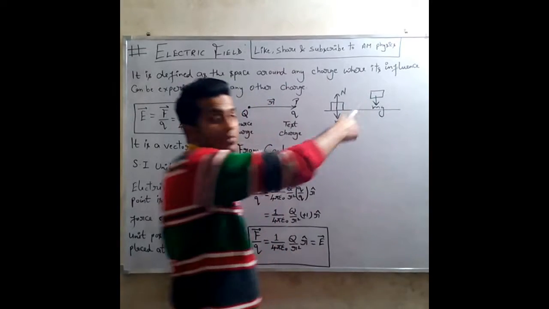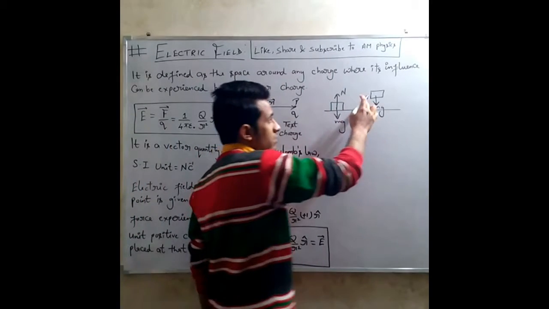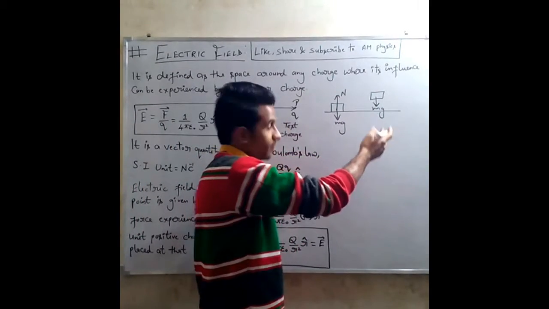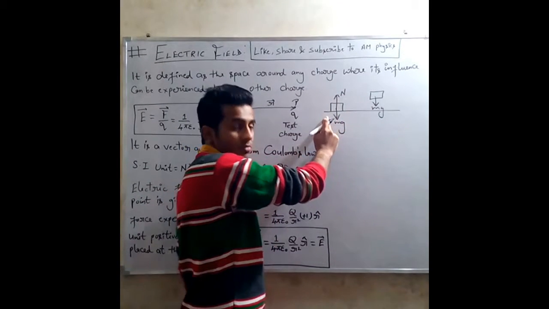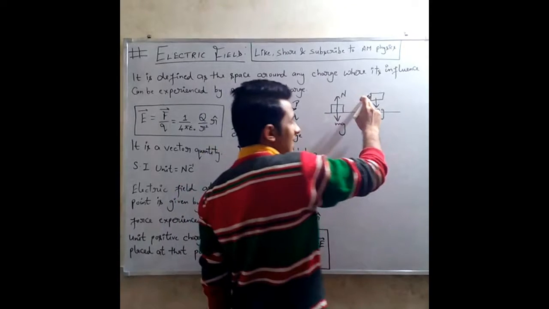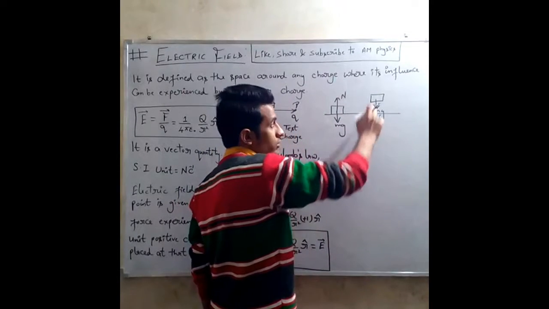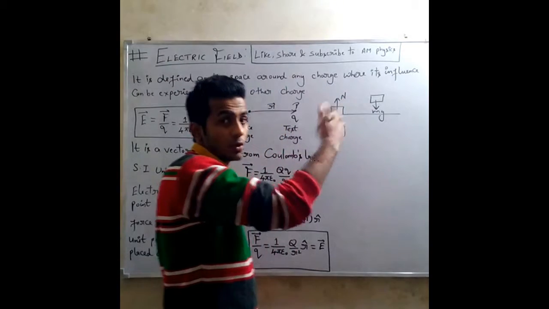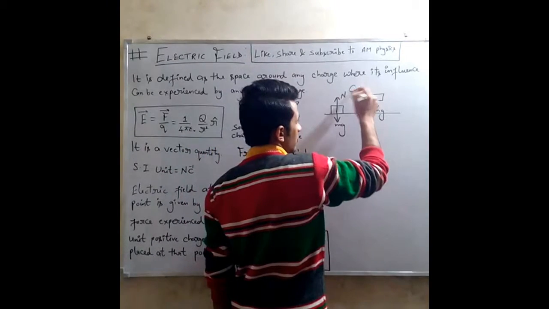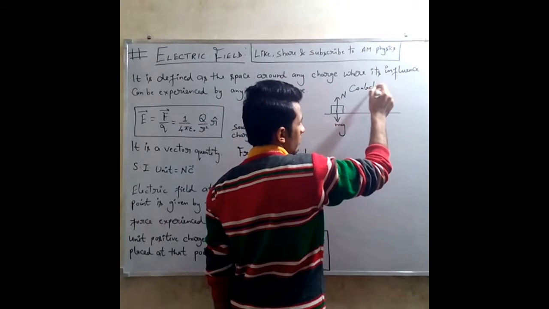But in this case, the object is not in contact with the surface, so there will not be any normal reaction. So the normal reaction was there in the first case when there was contact between the object and the surface, while in the second case there is no contact, so the normal reaction is not there. These types of forces arise when there is contact between two objects. Therefore these types of forces are known as contact forces.